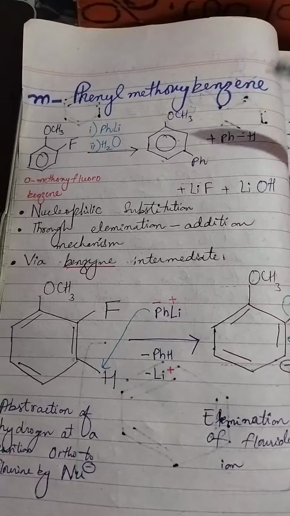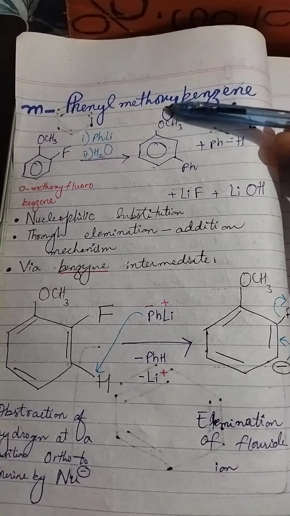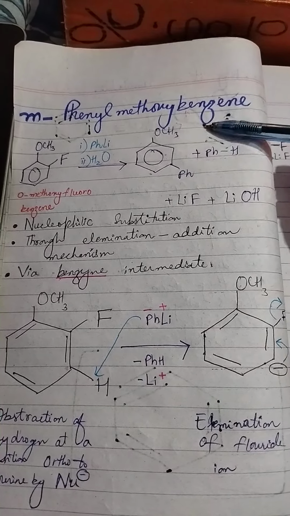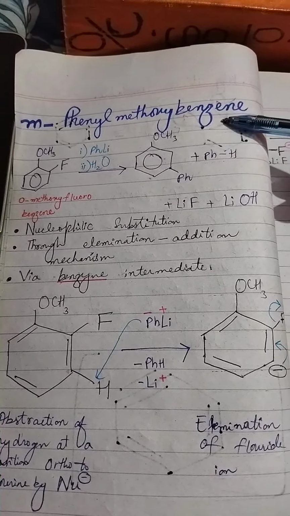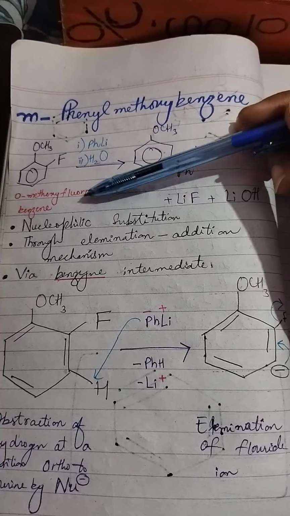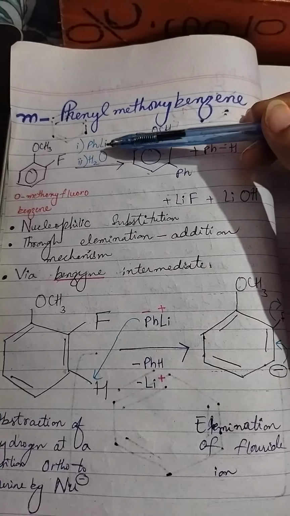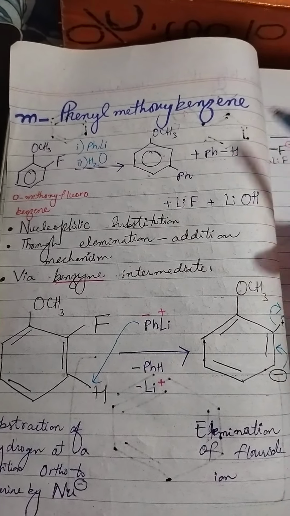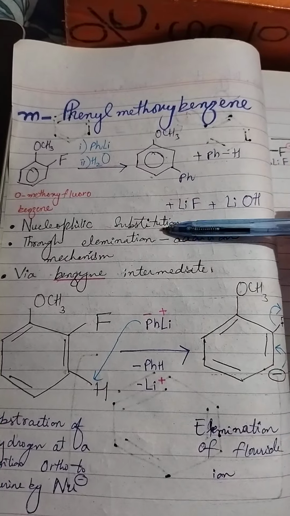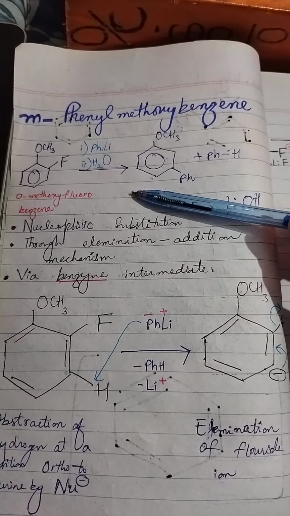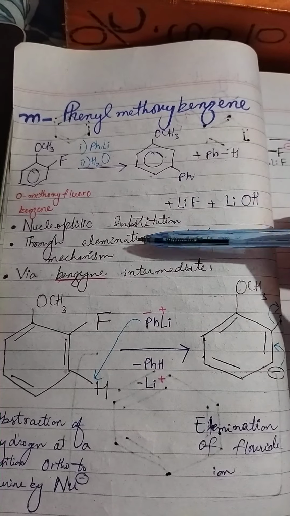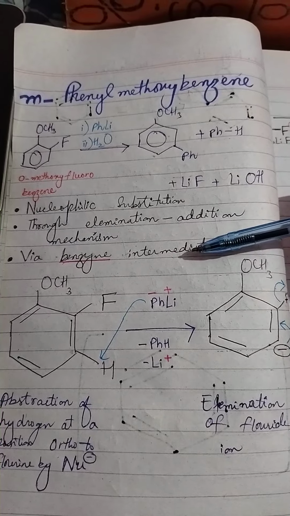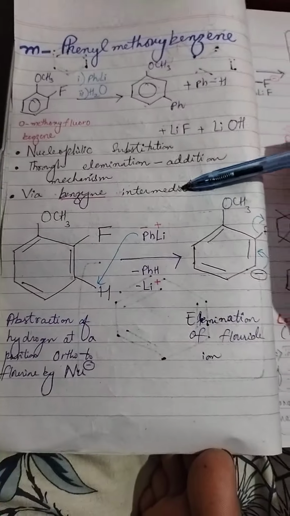Here we will see the preparation of meta-phenyl methoxybenzene, which will form via benzyne intermediate. This is ortho-methoxyfluorobenzene. Here, this is the overall equation of the reaction. This is an example of a nucleophilic substitution reaction, and this will be done through an elimination-addition mechanism via benzyne intermediate formation.